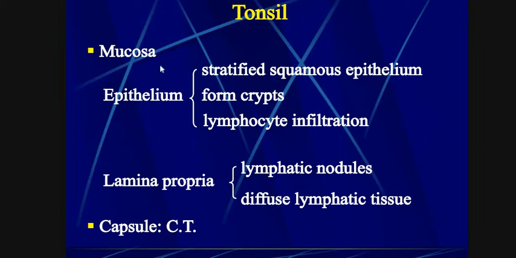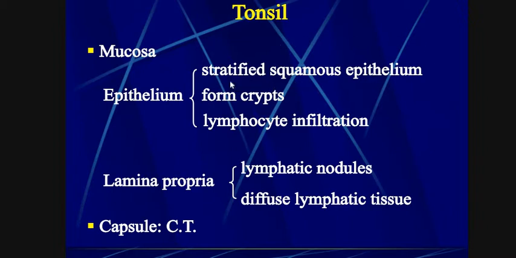Let me move on to the next organ. This is the tonsil. This is also a secondary organ. In tonsils, the mucosa is the predominant layer. This is the inner layer and inner region. Mucosa consists of epithelium. This epithelium is stratified squamous epithelium.